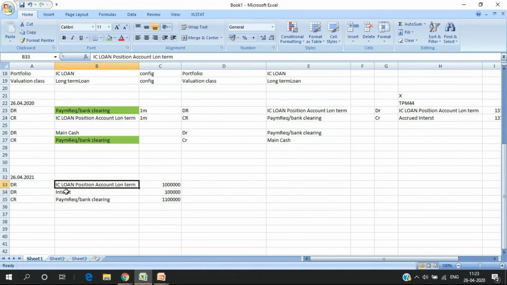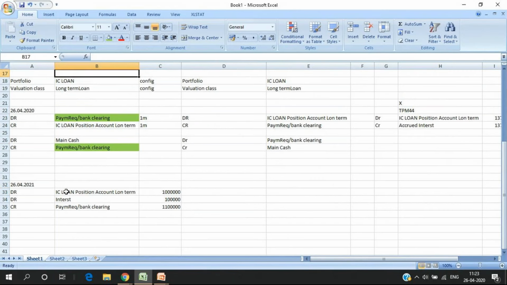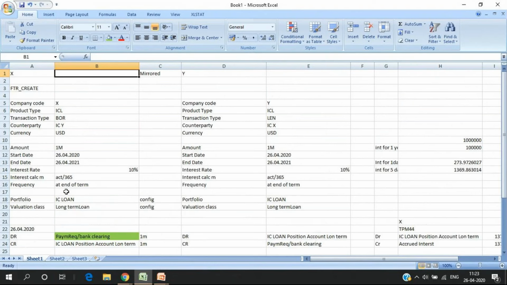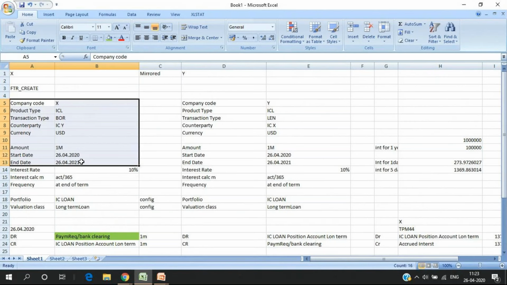One of the simple instruments in SAP, I would say, not very complex, but the complexity increases in the configuration because we have to do the mirroring. The business will never agree to create it on both sides. They will say, I have created it on X, why should I create the same on Y? The system should take care of it itself, right? And it makes sense. It's an intercompany loan. So the configuration becomes a little complex, but otherwise it is a very simple instrument.